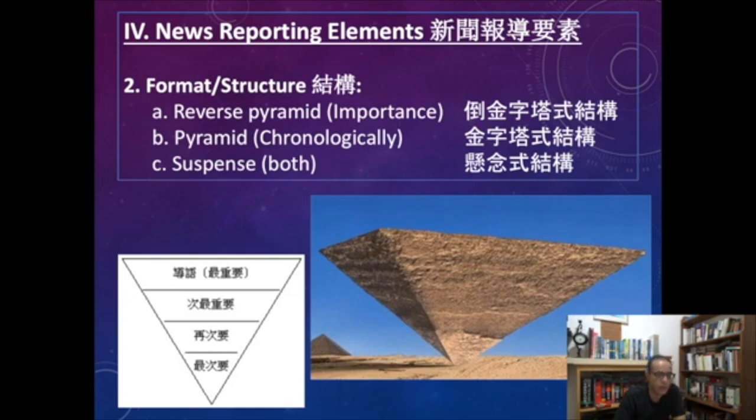The second format is called the pyramid. The pyramid format is the chronologically structured report, where you write it like you're writing a story. So you start with the least important fact, then go down to more important ones, until you end with the most important fact. But the most commonly used format is the reverse pyramid. Then the third format is called suspense. That's a mix of both the inverted pyramid format and the pyramid format.